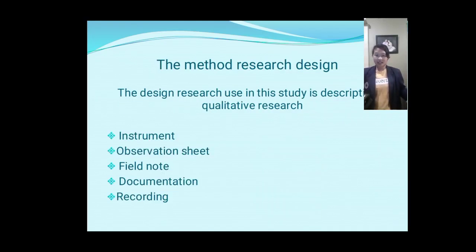In the fishbowl strategy, there is the research method design. First is the instrument: observation sheet, file note, documentation, and recording. First is the observation sheet. The observation sheet was used to observe and record the student activities during the teaching and learning process. Next is file note. File note is an instrument which was used to note some important aspects of research implementation in the classroom.